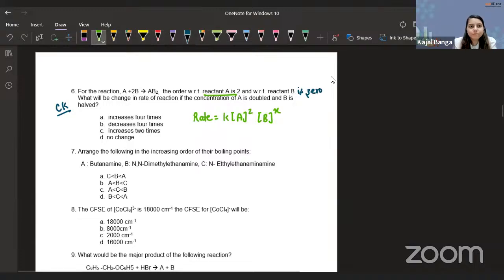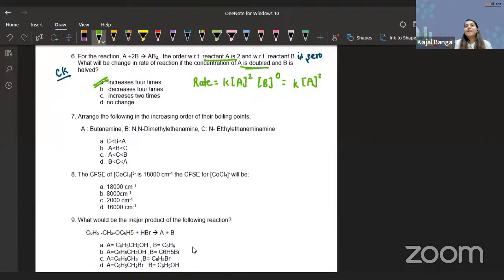So you have B to the power 0. So ultimately our rate is K into A raised to the power 2. Okay. So that means we don't have to worry about whatever is happening to the concentration of B, because our rate is independent of the concentration of B. Perfect. So let's move to A. If we double the concentration of A, the rate becomes 4 times. It will increase 4 times. Why? Because you are doing the square of that. That's correct. Perfect. So A is our answer.